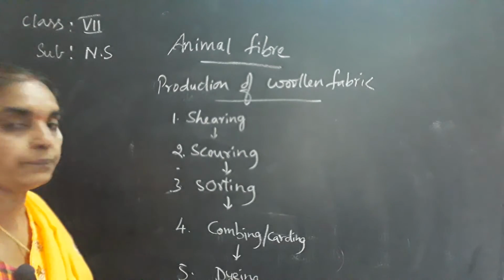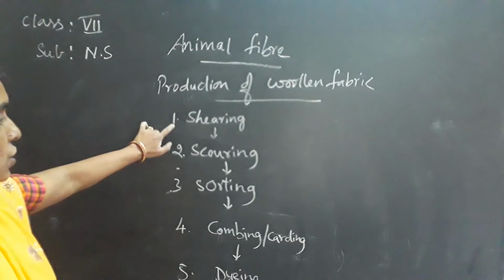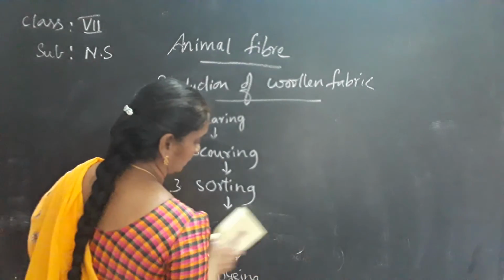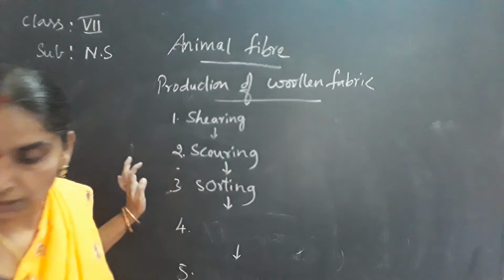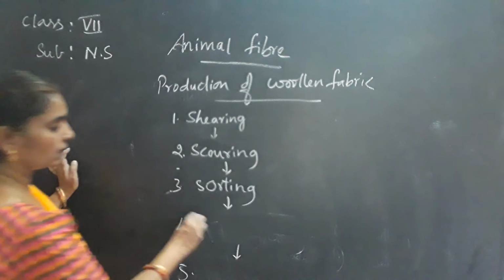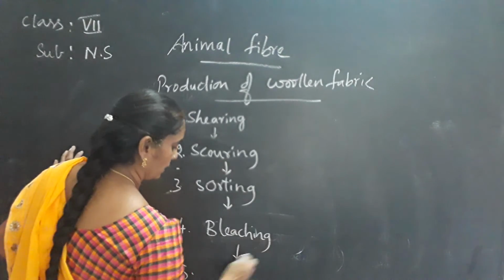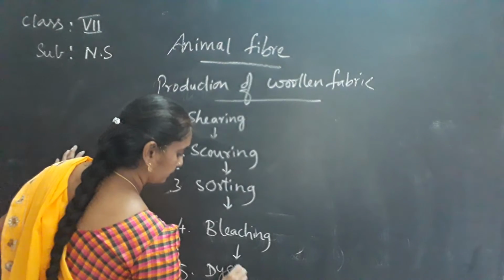So you get shearing, scoring, sorting, bleaching. Children, here comes the bleaching, then dyeing.